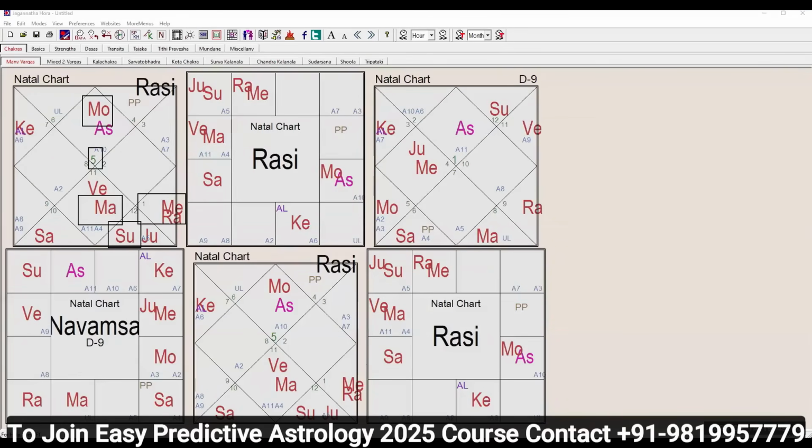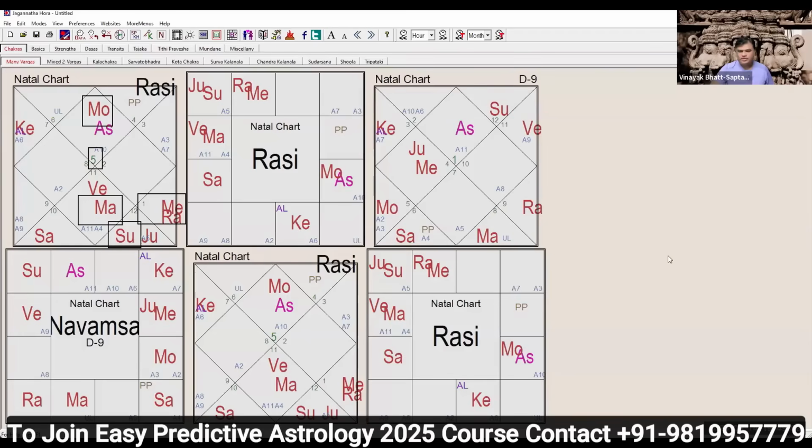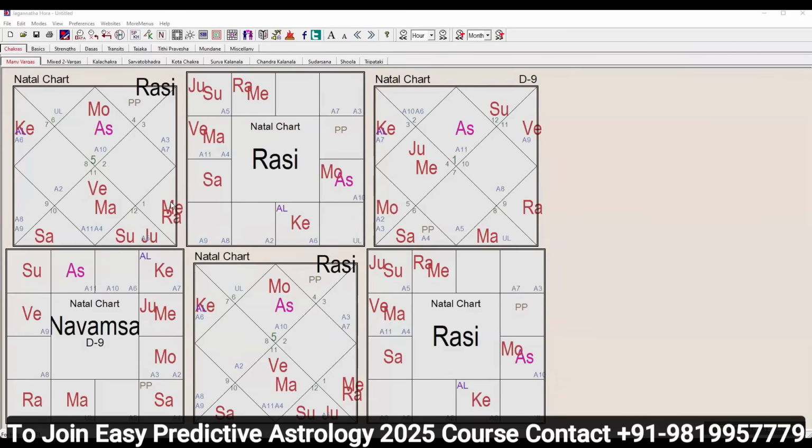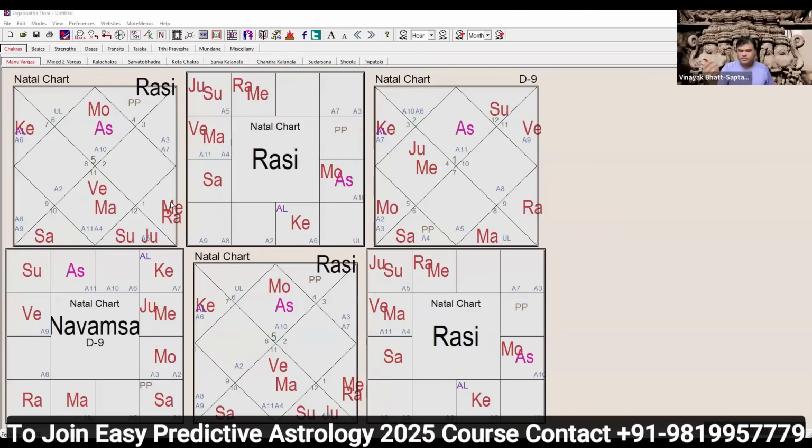Sir, a little doubt: if in this chart the Sun is placed in the 9th house, then can we say that it's Pitru Krodha? The Sun is placed in the 9th house instead of this. Yes, then in the very first step it is fulfilling the condition. Out of Sun and Moon, one should be placed in the Badhak. The Sun is already placed in the Badhak in your case. So it is there.